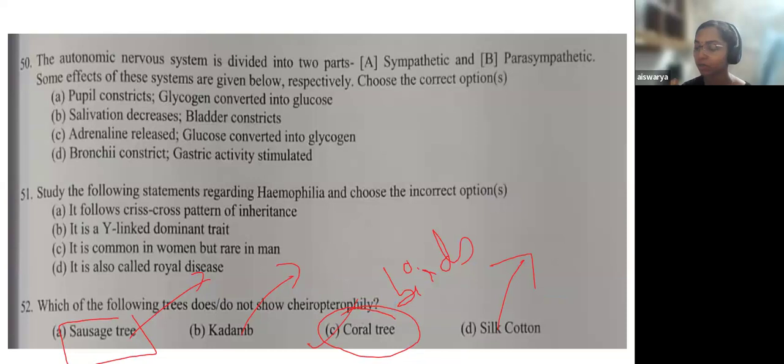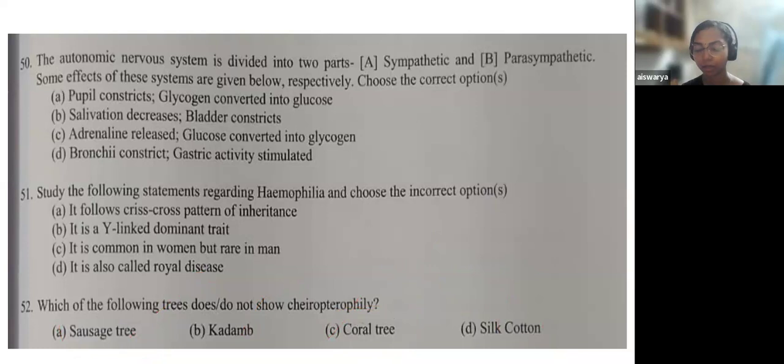But here also the silk cotton is pollinated with the help of birds, but bats also help in that. So at the primary level, you could say option C is the only answer. I don't know how the answer key comes, but based on the current understanding, it is only the coral tree that does not show Chiropterophily.